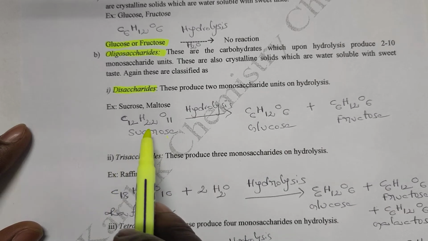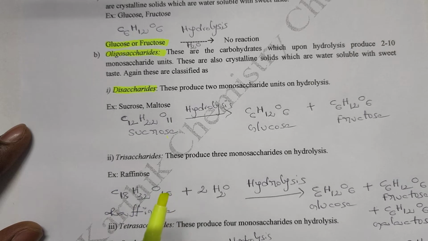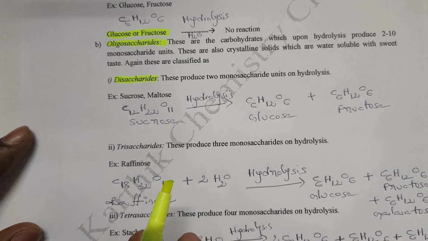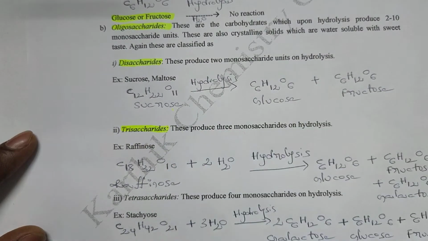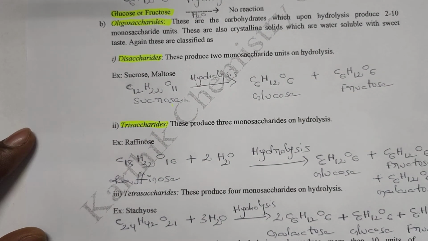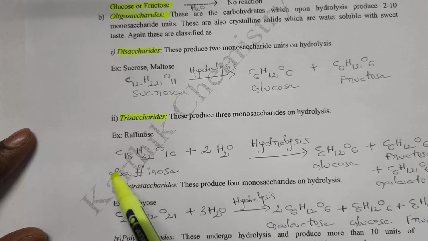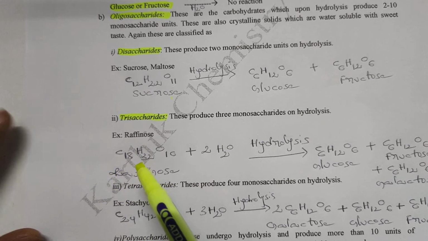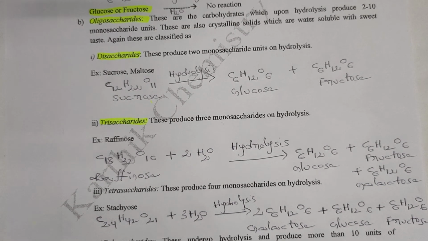Then trisaccharides produce three monosaccharides on hydrolysis. Tri means three. Example, raffinose, C18H32O16. On hydrolysis it produces glucose, fructose and galactose.